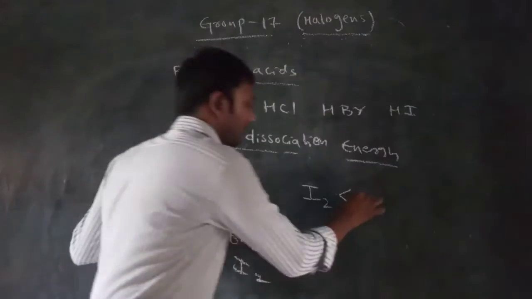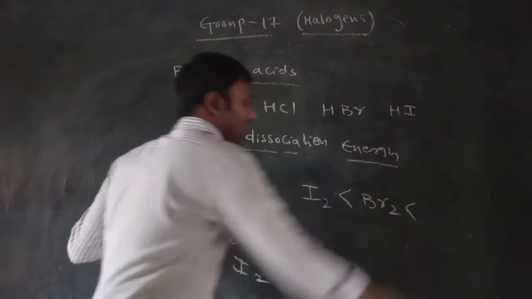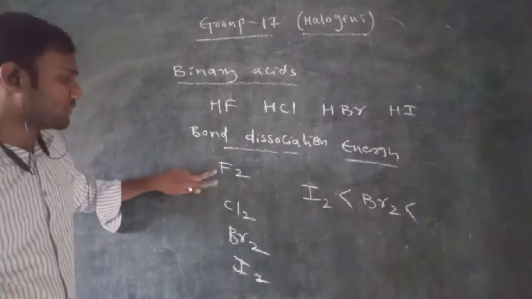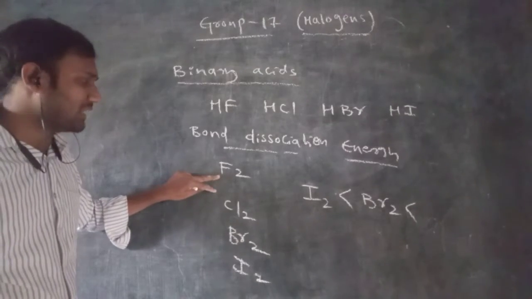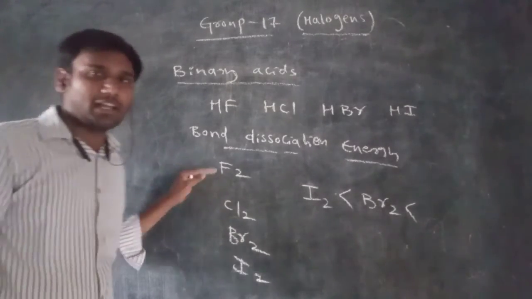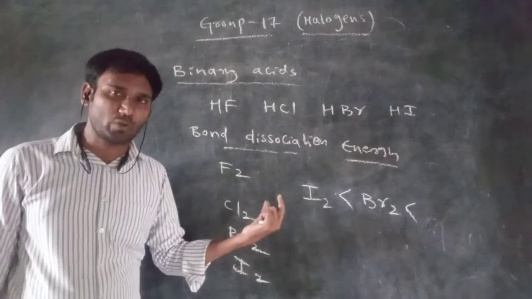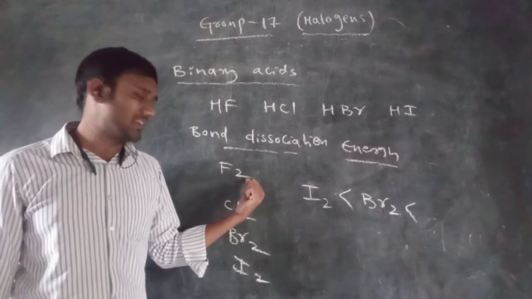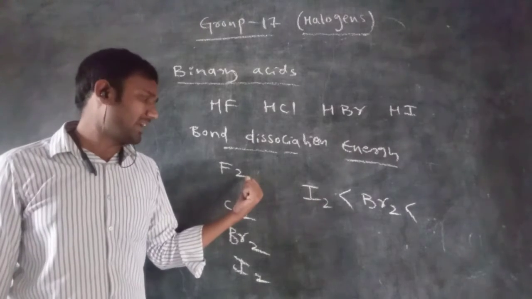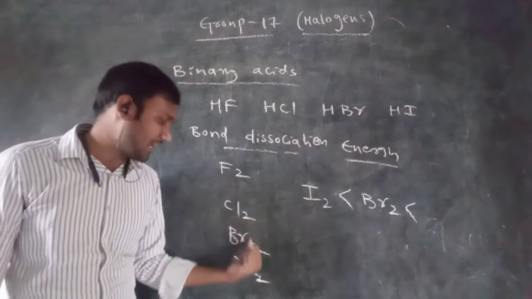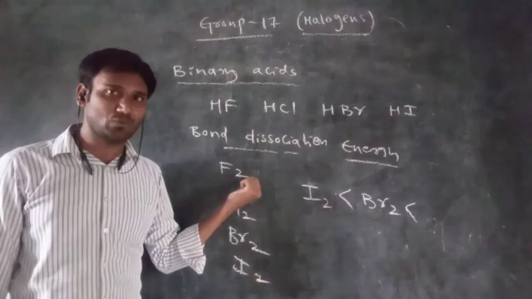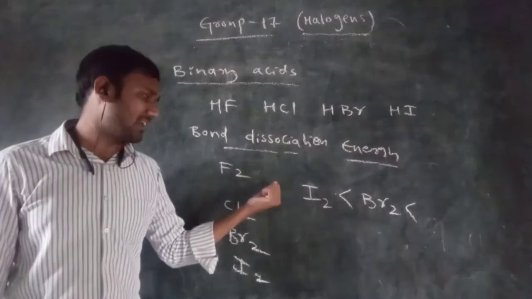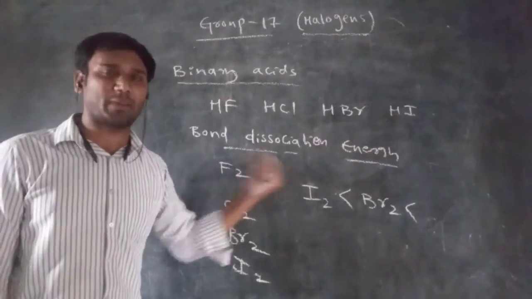After iodine, bromine's bond dissociation energy is also very less. Then you have to check fluorine and chlorine. Where the atomic size is less, the internuclear distance will be less. At that time we can say that the bond length is less. Bond length is less, meaning the bond is strong. But what happened here? Compared to every element in this group, fluorine's atomic size is less. We expect the bond length to be less and the bond dissociation energy to be more.